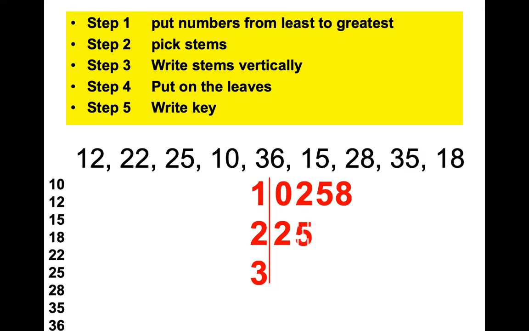Leaf, stem. Leaf, stem. Leaf. 5, and it goes with 3, and the last one. That's a stem and leaf plot. Yeah, what happens if you have decimals? We'll do one. Now, the last step here says write the key.